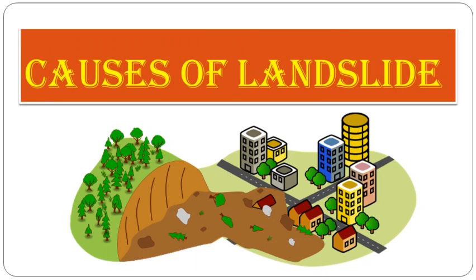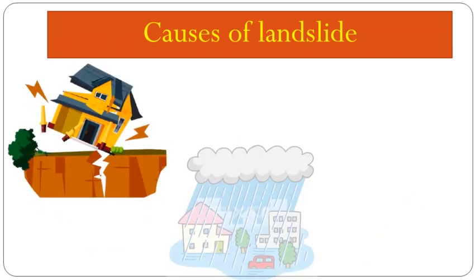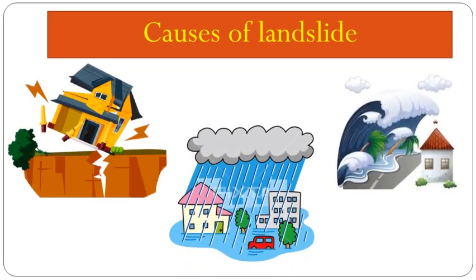Next we have the causes of landslide. Let's learn the causes of landslide one by one. The first cause is the after effects of a natural disaster. Natural disasters like earthquake, tsunami, heavy rains, storms and floods cause landslides. Due to heavy rain or a natural disaster, a heavy mass of rock or debris comes down a slope and causes a landslide.